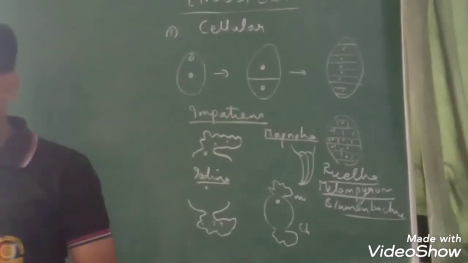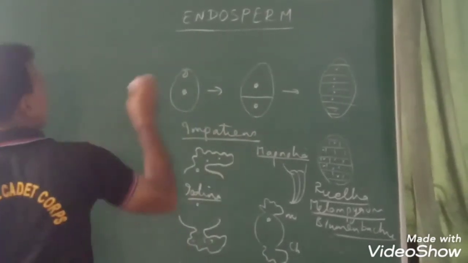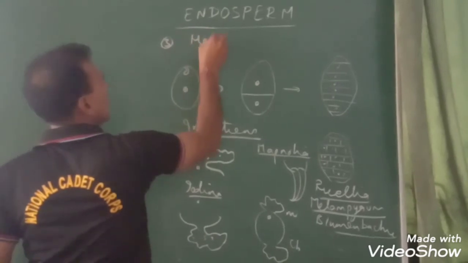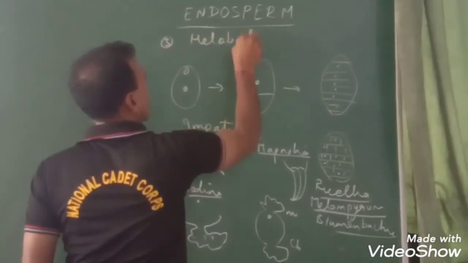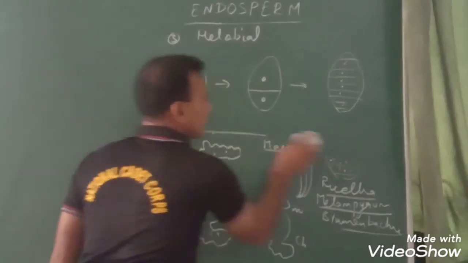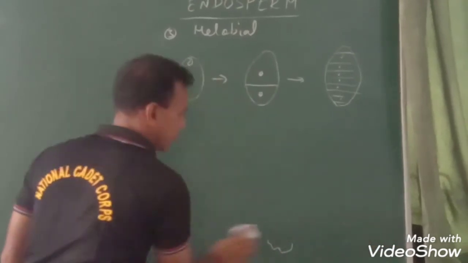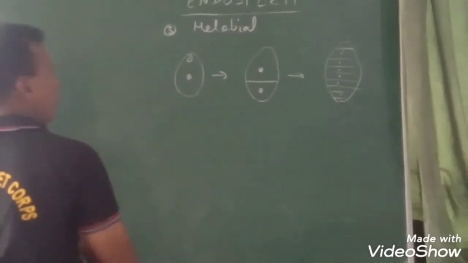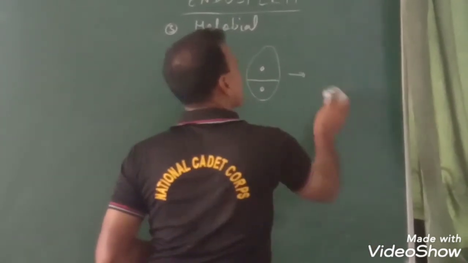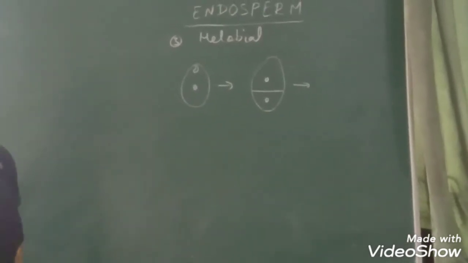Now coming to the third type of development of endosperm, which is helobial. In this type of endosperm development, the first nuclear division is followed by wall formation, but after that there is no wall formation.